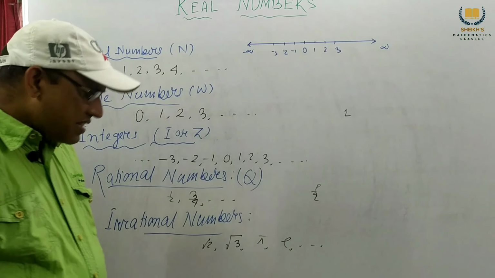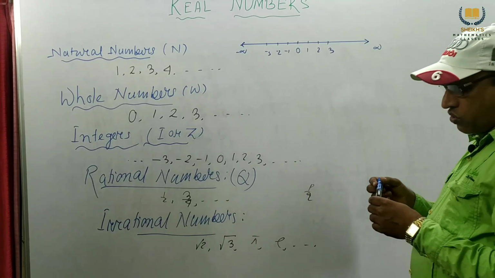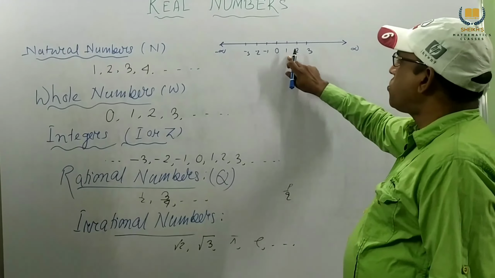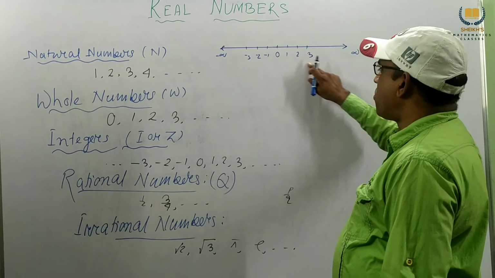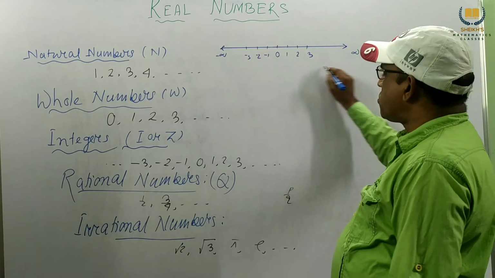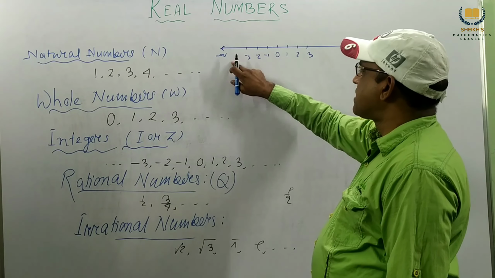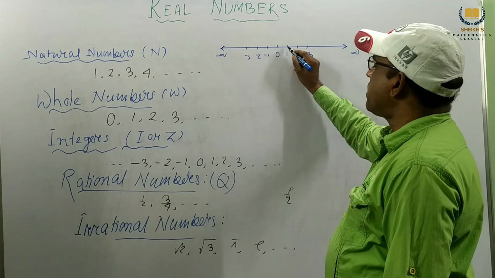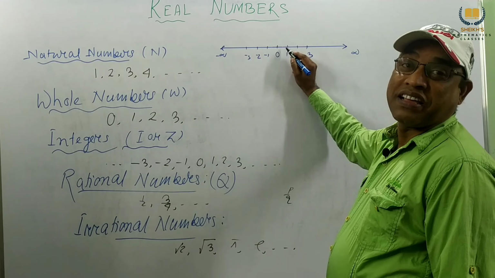Now we consider this number line. From 1 onwards are natural numbers, and we can say whole numbers also. From 0 onwards are whole numbers, and these are integers. Between 0 and 1 we have another number, 0.5 or half, which is a rational number.